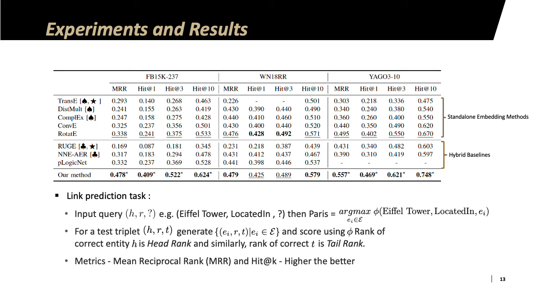So for a set of test triplets, we generate a set of entities by replacing one of the entities with all the available entities in the knowledge graph and score each one of them. And the rank of the correct entity H, for example, is the head rank. And similarly, we replace the tail with every other entity and calculate the tail rank. The mean reciprocal of these ranks is the MRR and the hits at which they occur is the hits at k. So we calculate based on hits at 1, hits at 3 and hits at 10. In all the cases, the higher the numbers, the better the method is.